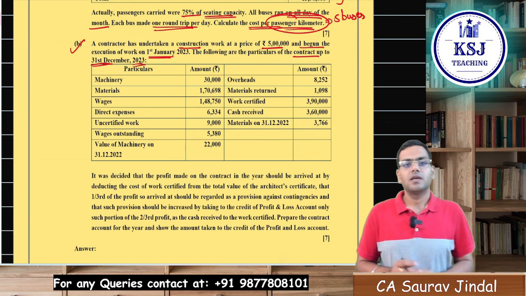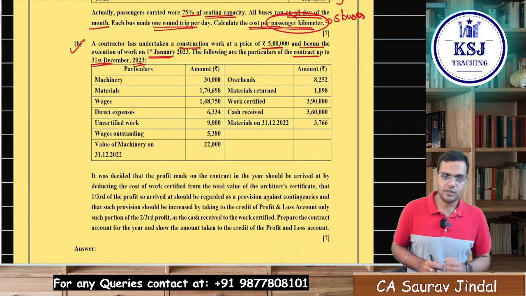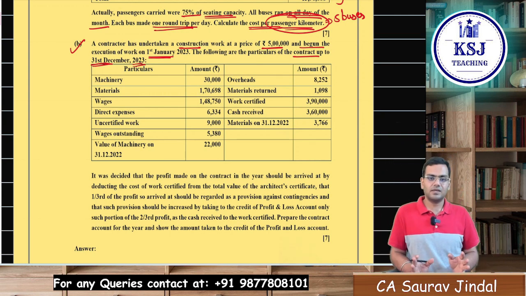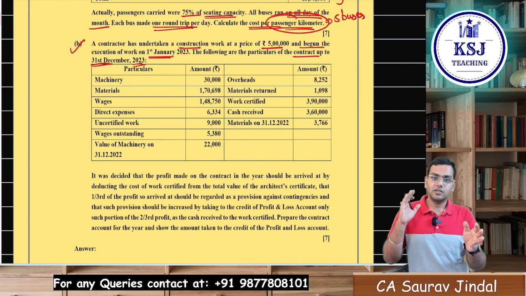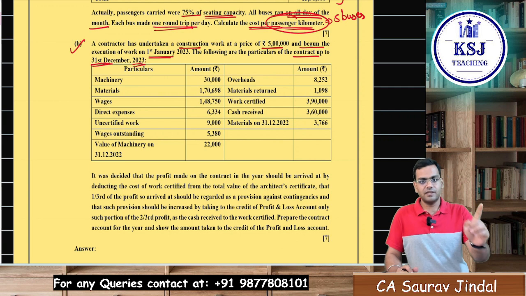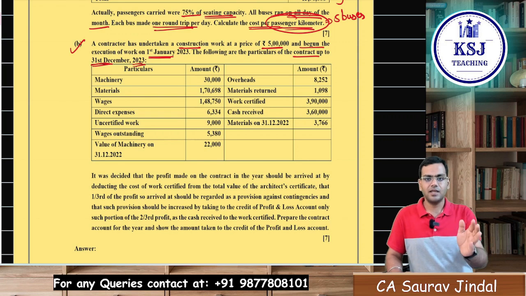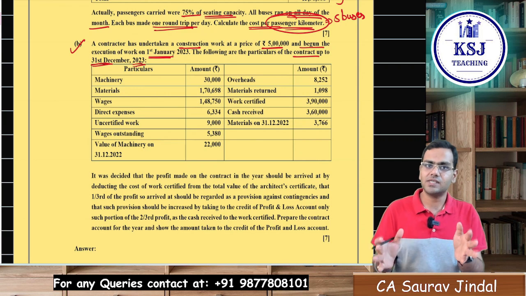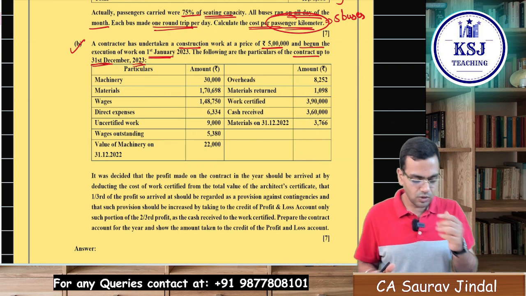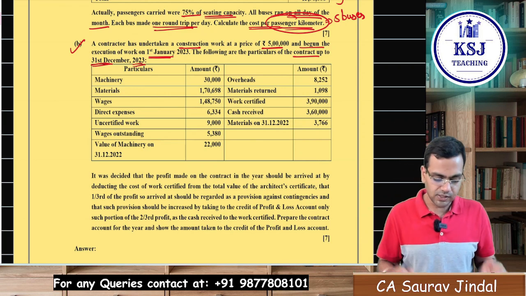Now, whenever there is a question on contract costing, the first thing that you have to identify is the two dates, when the start of the contract and the closing of the books. I'm not saying the finish of the contract or the end of the contract, no. I'm saying the date on which your contract is starting and the date of the closure of the books. These two dates are really important, right? So you have to be very careful with these two dates.